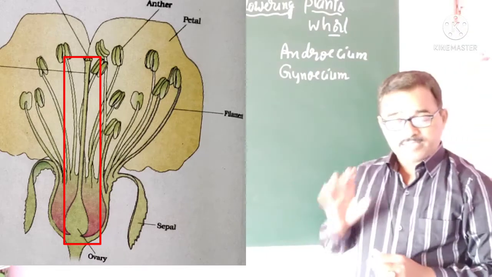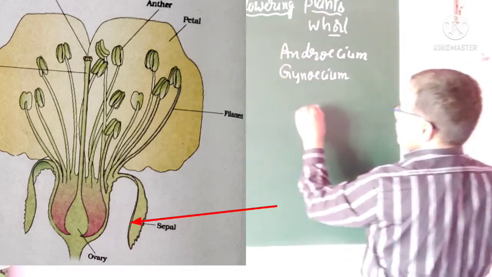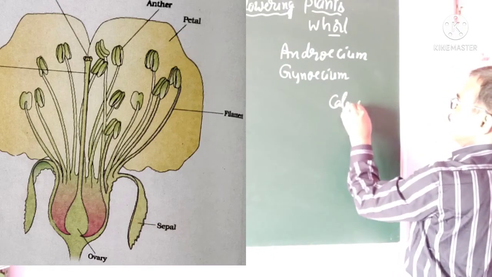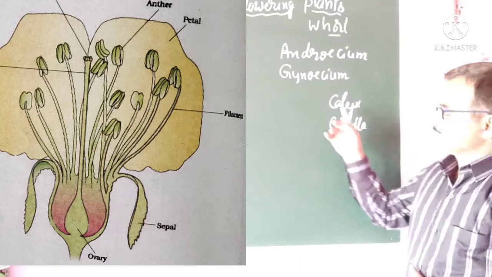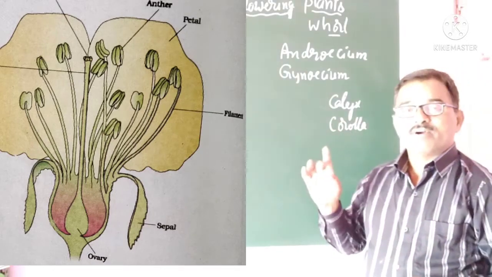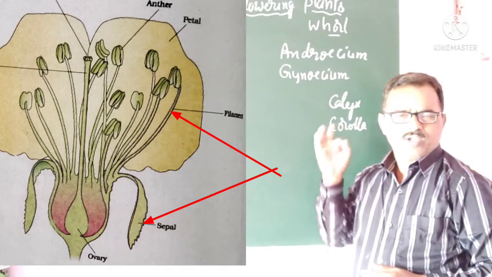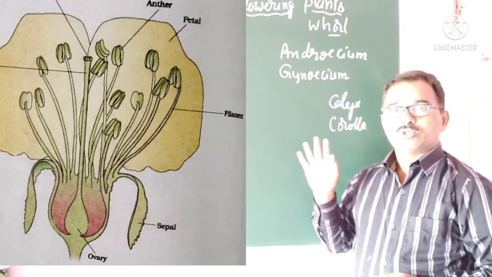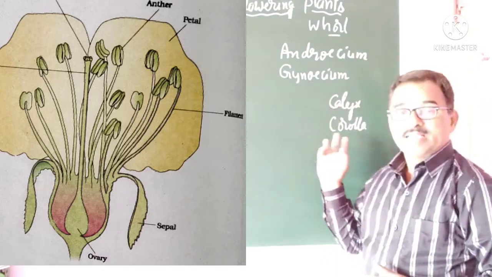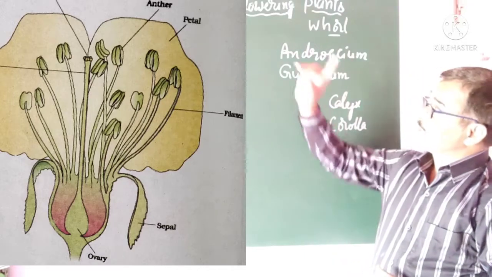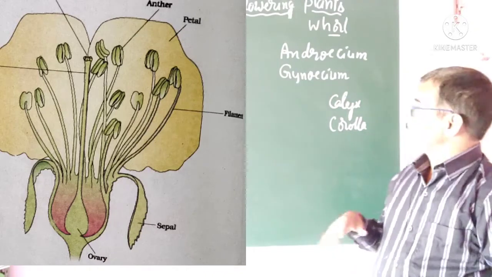Hence a typical flower consists of 4 whorls: the outermost is the calyx, and then the second whorl, corolla. This calyx and corolla are referred to as accessory organs or non-essential organs. Why so? Because these two do not take part in sexual reproduction directly. Hence, they are referred to as non-essential parts regarding sexual reproduction. However, they help in sexual reproduction indirectly.